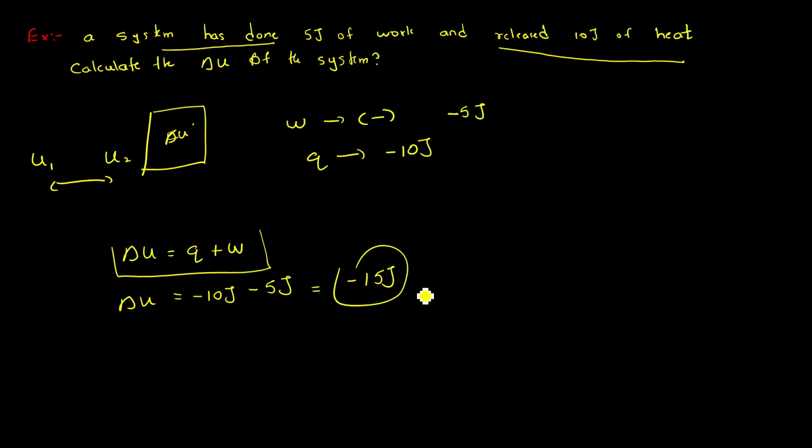Okay, let's take another quick example. This is the most common example. Let's say there's a piston over here, and here you have a gas. Now this is our system. Now let's say this piston is pushed outward by our system.